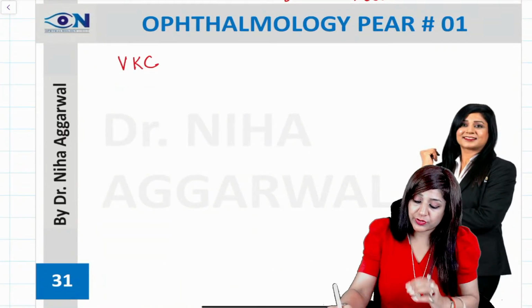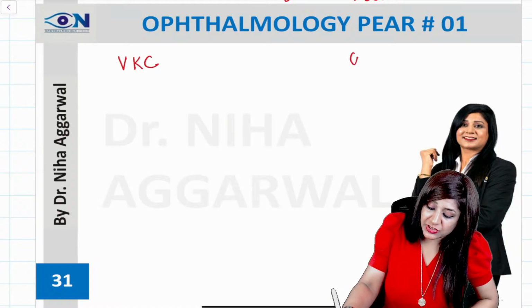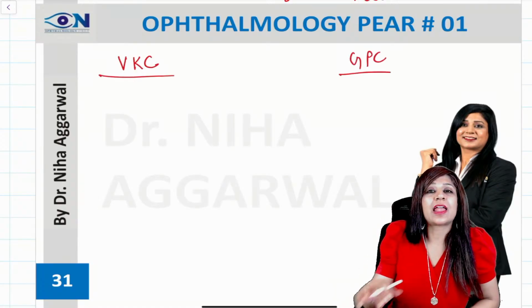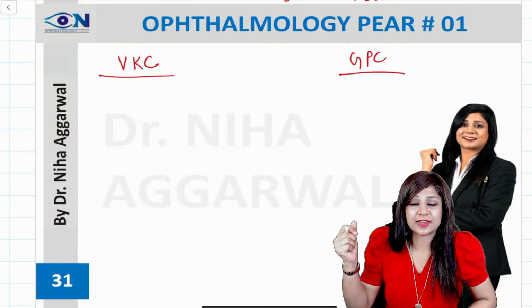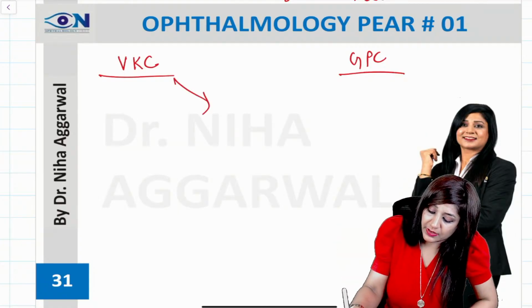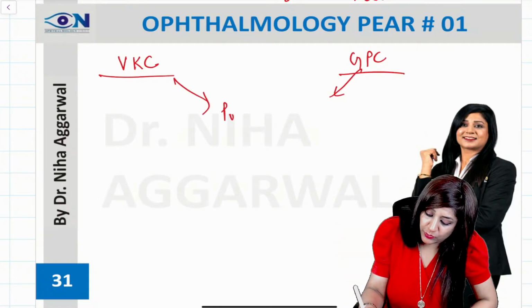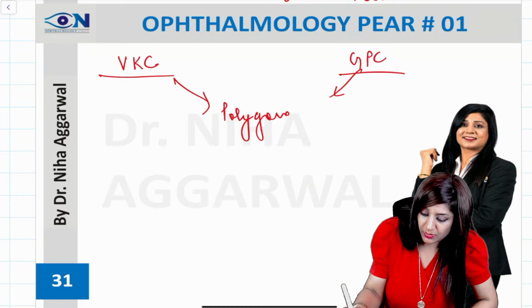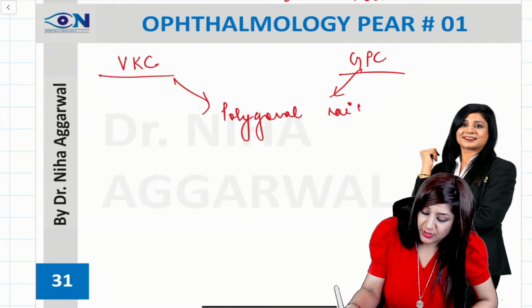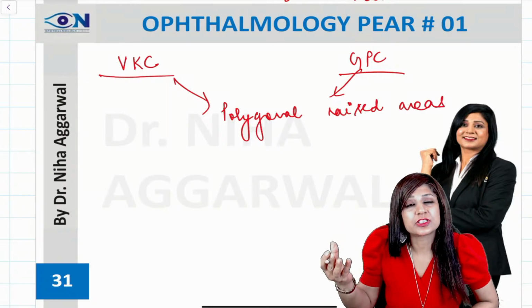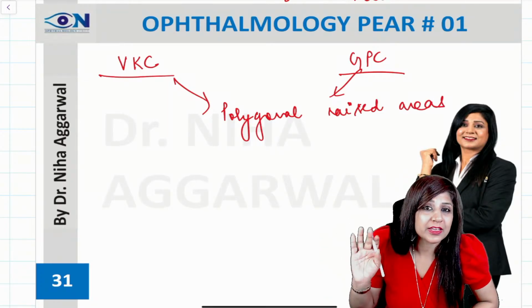Now, how can you differentiate between VKC and GPC? Literally, both are having large polygonal raised areas. So, same image, we will have polygonal raised areas. Okay. Now, how can I differentiate then whether it's a vernal keratoconjunctivitis or it's a giant papillary conjunctivitis?